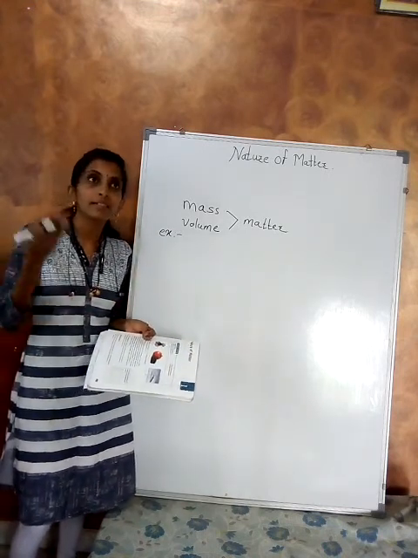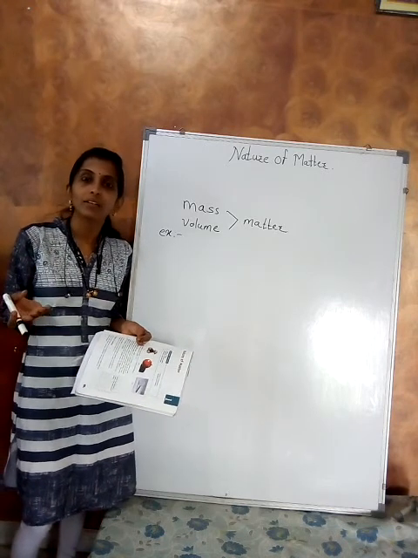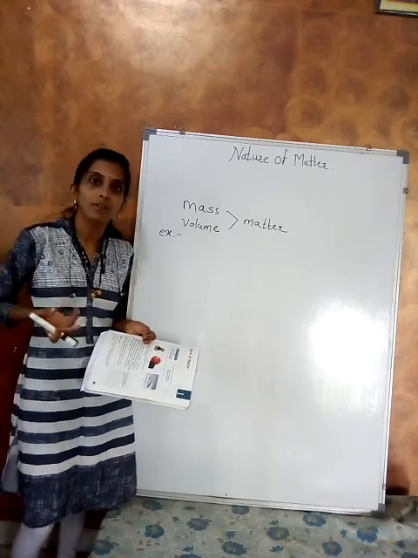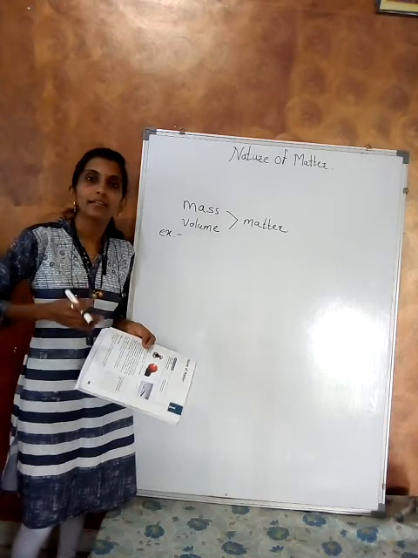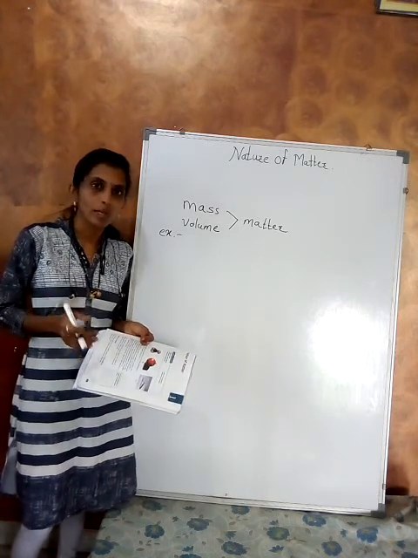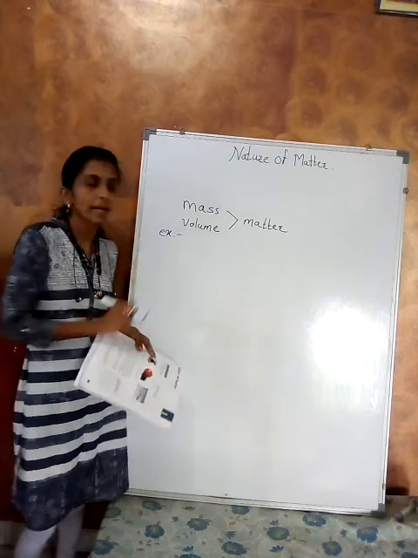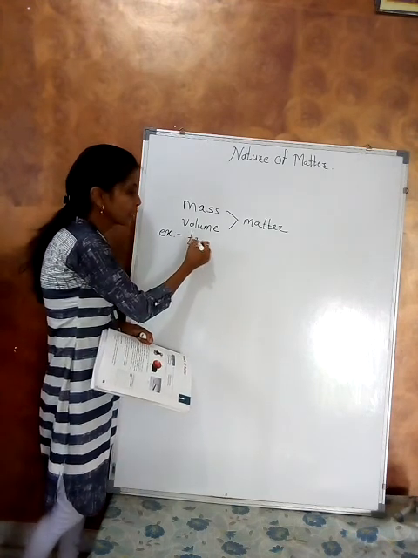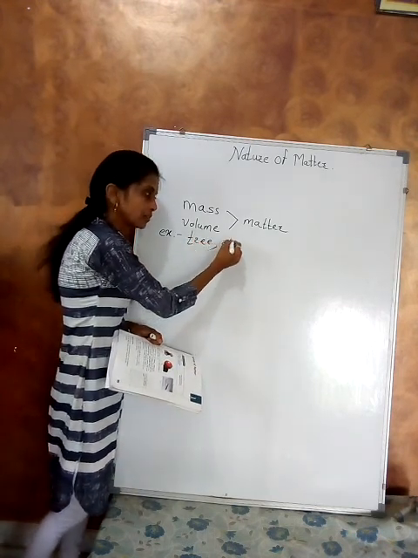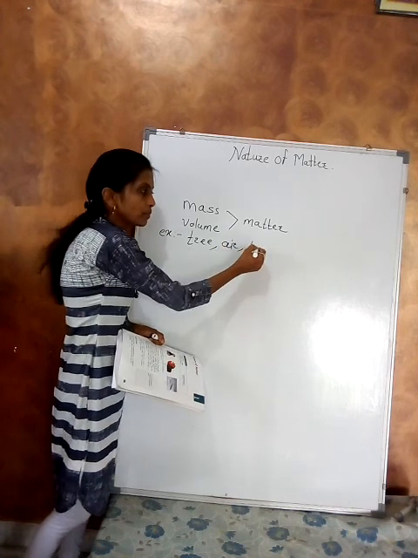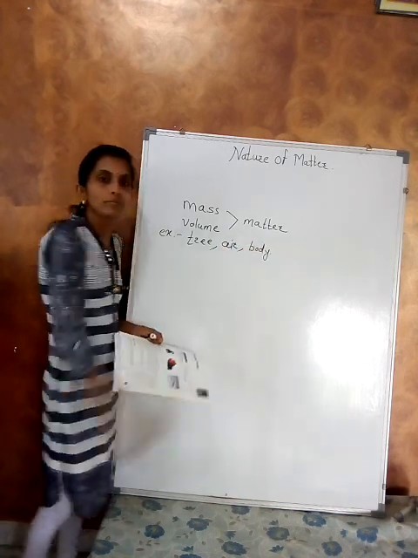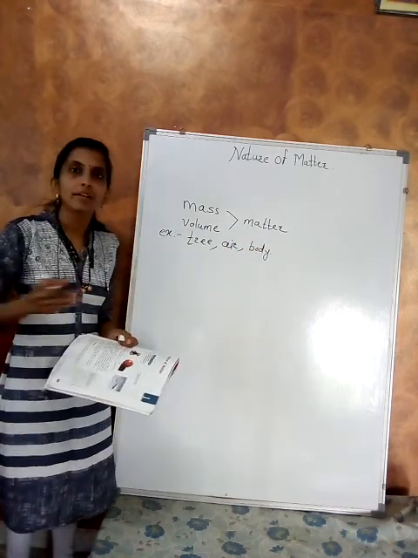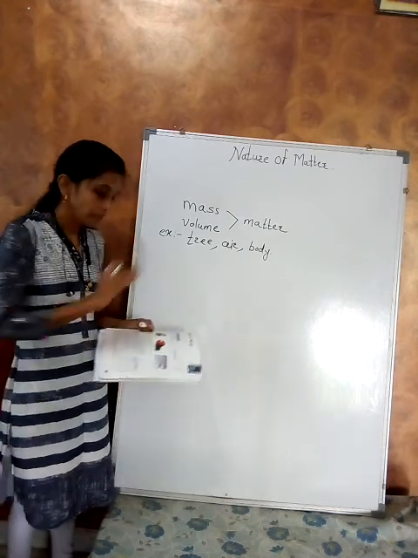You can write different examples: our bodies, trees, air. Air is one type of gas. Gas also has mass and volume, so it is also matter. You can write trees, air, body. These are different examples of matter.